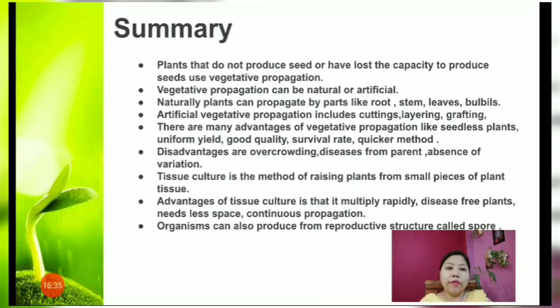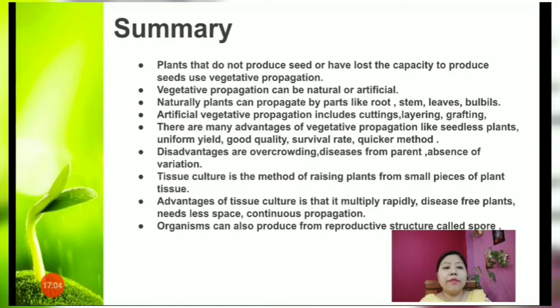Plants that do not produce seeds or have lost the capacity to produce seeds use vegetative propagation. Vegetative propagation can be of two types, natural and artificial. Naturally, plants can propagate by parts like roots, stem, leaves, bulbils. Artificial vegetative propagation includes cuttings, layering, grafting.